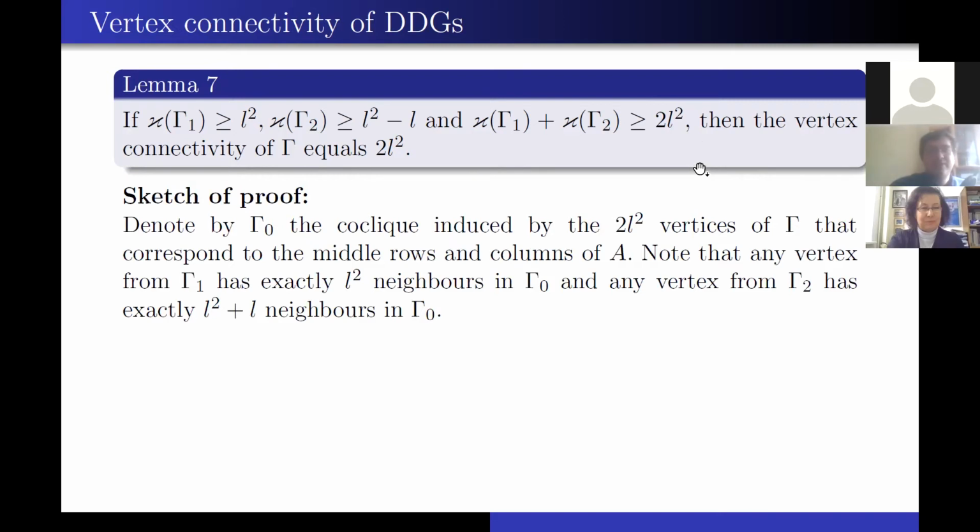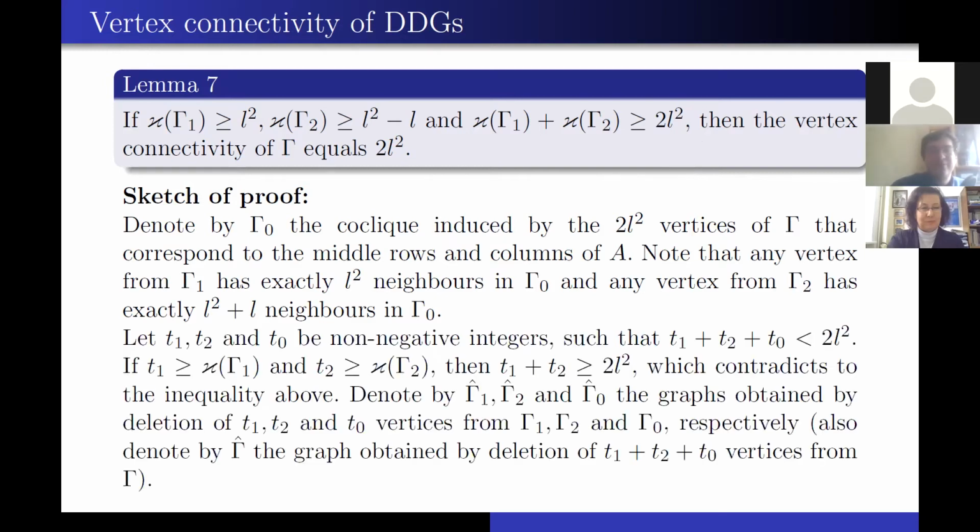Denote by gamma 0 the subgraph induced by the 2L squared vertices of gamma that correspond to the middle rows and columns of A. Note that any vertex from gamma 1 has exactly L squared neighbors in gamma 0, and any vertex from gamma 2 has exactly L squared plus L neighbors in gamma 0.